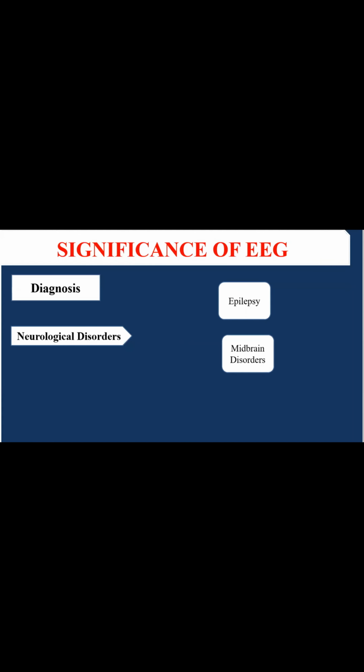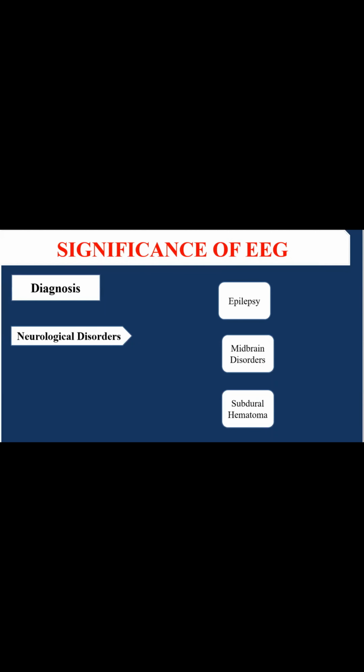The other disease would be the midbrain disorders, as the midbrain is involved in different motor nervous transmissions. So it would affect the different movement disorders. The midbrain is basically involved in disorders related to movement. These will also be related to different vision disorders and hearing disorders, and some intellectual disorders will be related to the midbrain disorders. Some other diseases can also be evaluated by these graphical representations.